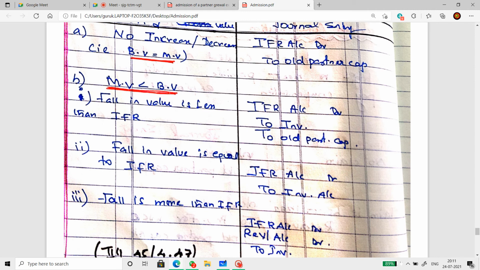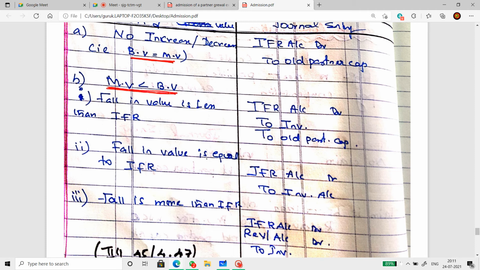So that means the decrease in the value of investment can be set off against the IFR account, which means we have funds in the IFR account to set off the loss. Then in that case, IFR account debtor to investment account, to old partners' capital account. Whatever loss we have met, that will be taken first. Remaining amount from the IFR will be distributed to old partners in OPSR.